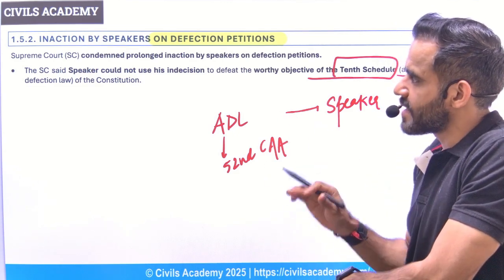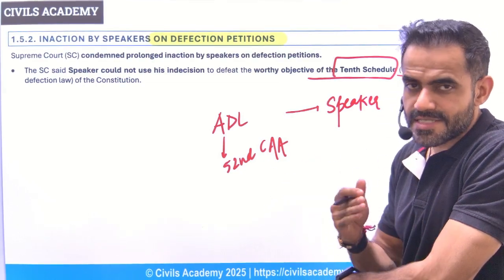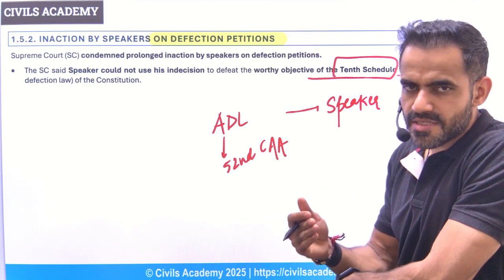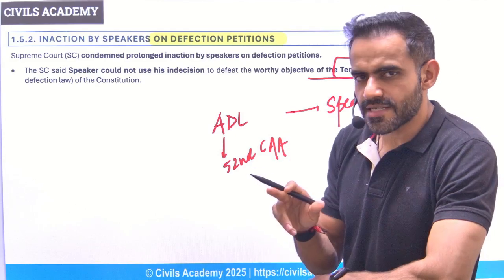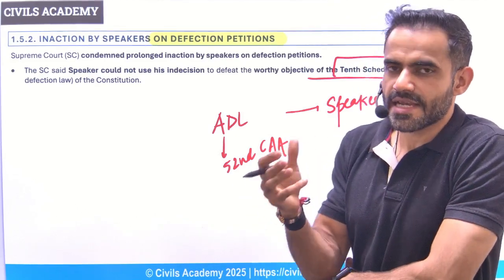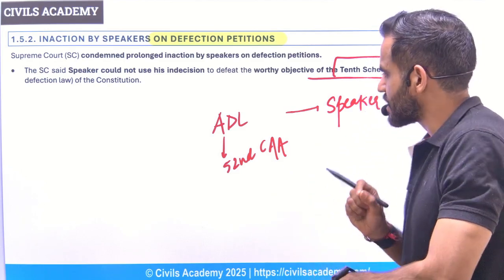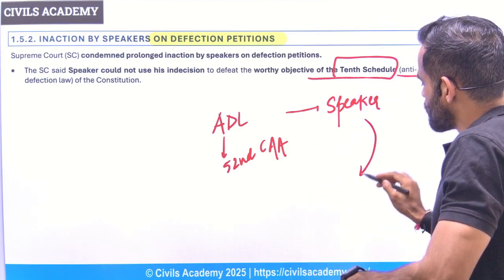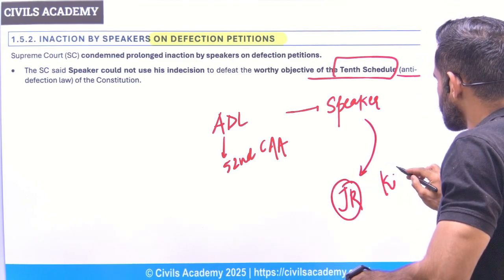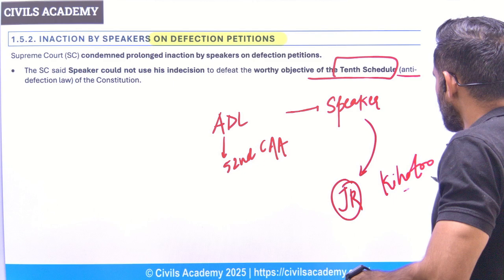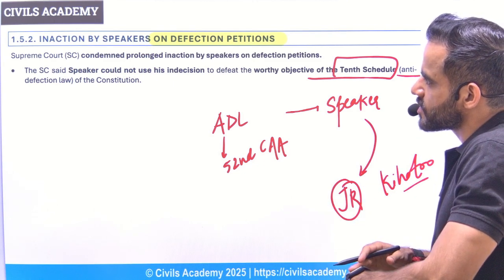That's why the Supreme Court said that the indecisiveness of the Speaker is not a right thing. That simply means the Speaker should take this decision within a time frame. It is similar to the Governor judgment, but in that judgment the Supreme Court had specified the exact duration. In this case, the court has not specified the duration. Okay, now understand one more thing. The judgment of the Speaker is subject to judicial review as per the Kihoto Hollohan case. So that is something which you need to keep in mind as far as anti-defection legislation is concerned.